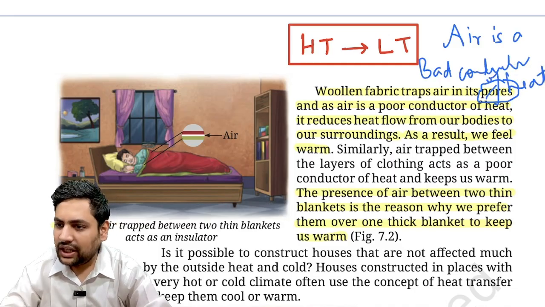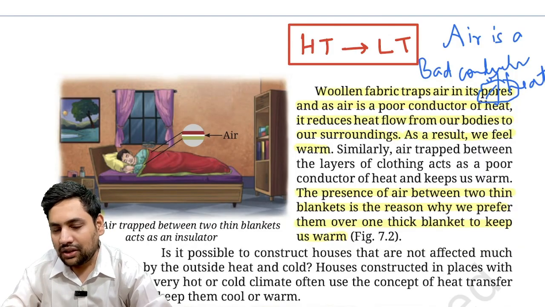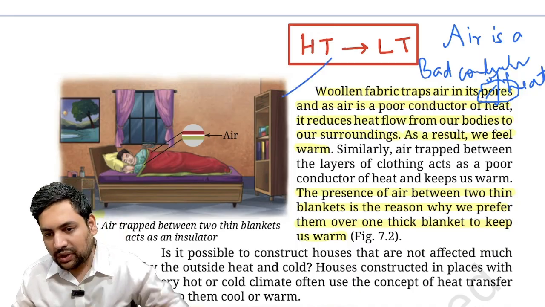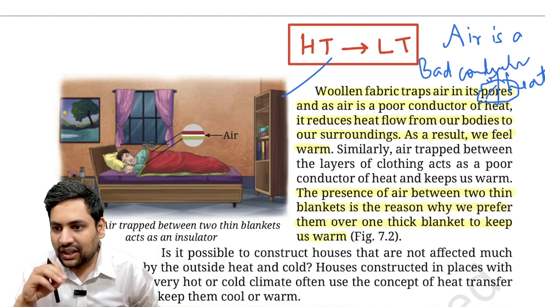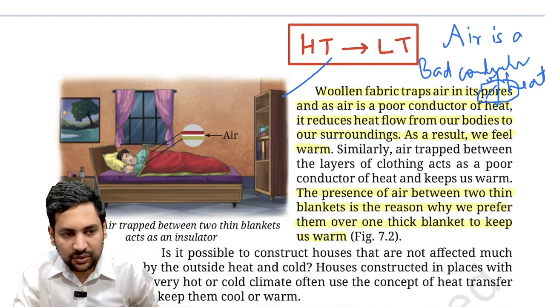Always remember this, air is a bad conductor of heat. Now if air is a bad conductor of heat, what will happen? Now these woolen fabrics have more pores. Now in these pores, what will happen? Air will get filled in. Now once air gets filled in, it reduces the heat flow from our bodies to our surroundings.